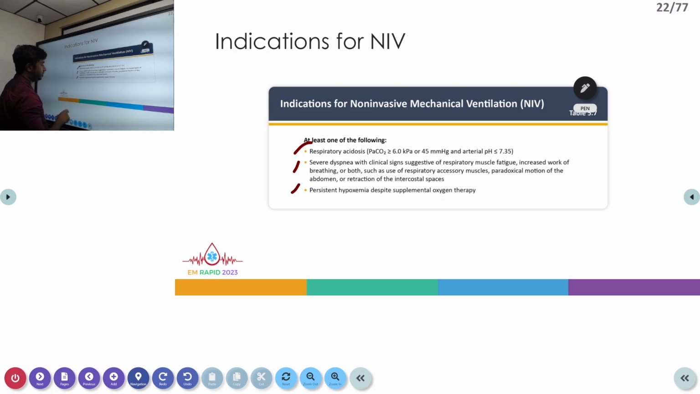And third will be persistent hypoxemia despite supplementary oxygen therapy. In this patient, the hypoxia may improve only with some additional PEEP, which the NIV can provide, and so we can give NIV for this kind of patients also.